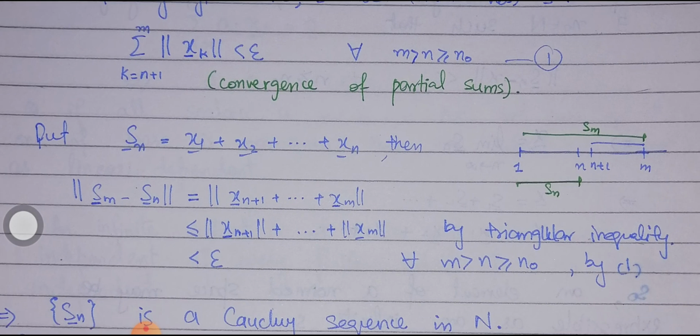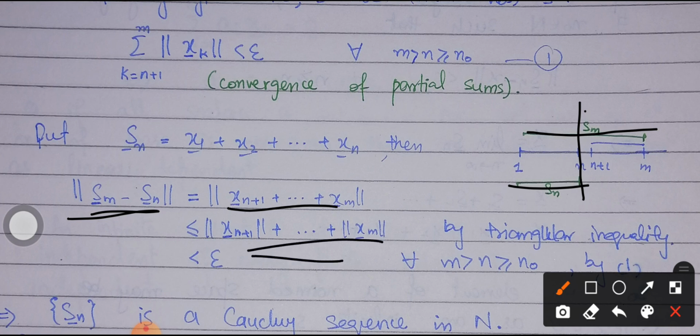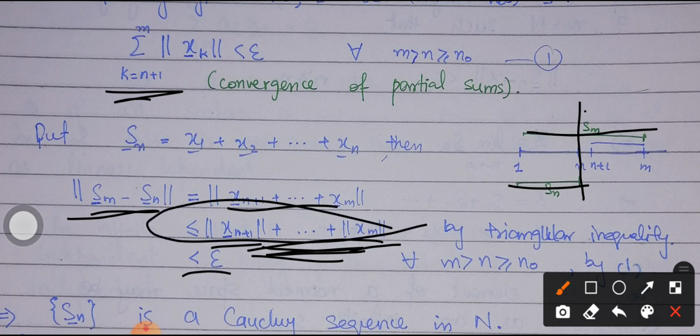Now put sn equal to x1 plus x2 up to so on xn. Then clearly sm minus sn. Here you can see that if m is greater than n, then the sum from 1 to m is going to be sm, and from 1 to n it is going to be sn. So if I subtract sn from sm, these elements will cancel out and we will be left with xn plus 1 up to so on xm. Now we can apply the triangle inequality, so the whole term will be less than or equal to the sum of norms. Now by equation 1, this summation, over k varying from n plus 1 to m, is less than epsilon, as we have mentioned. Here we have the same terms xn plus 1, xn plus 2 up to so on xm. So the summation is less than epsilon, that's why we have put less than epsilon over here.